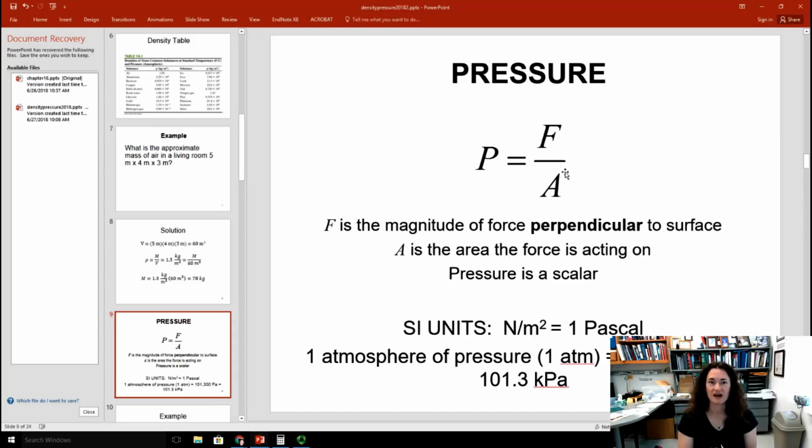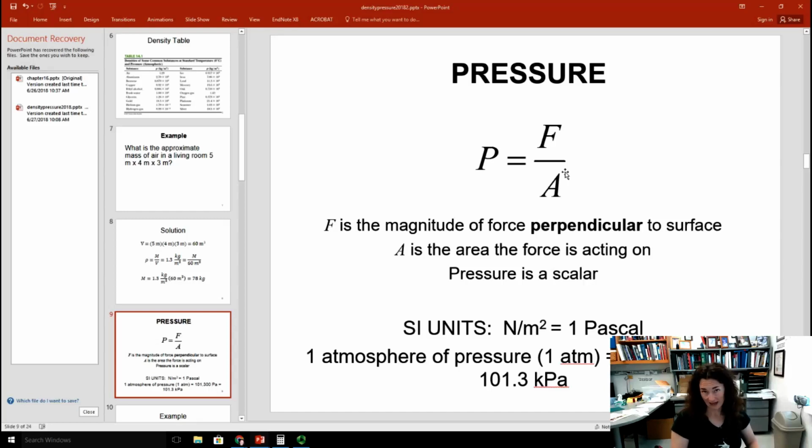All right, let's move on and define the pressure. A pressure is a force per unit area. So P here is the symbol that we'll use for pressure, and it's F over A, where F is the force and A is the area. Now F is going to be the magnitude of the force, and the pressure is only going to be exerted from the force that's perpendicular to the surface. In other words, if I push straight down on this book, I can change the pressure right on the surface, but if I push it to the side, it's just going to cause the book to slide sideways. So that doesn't significantly increase my pressure. It's only the perpendicular component of that force that changes the pressure that the book feels on its face.